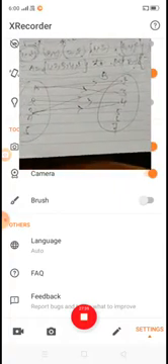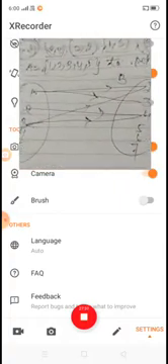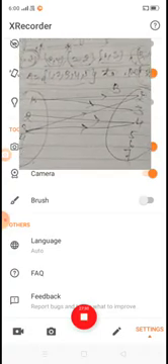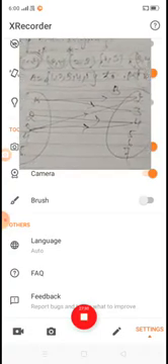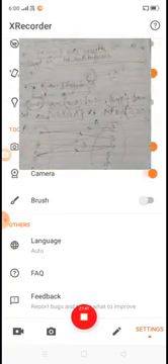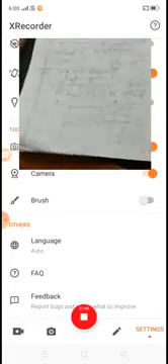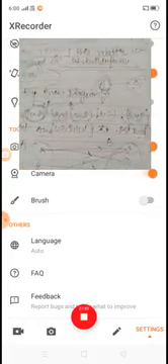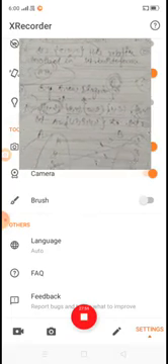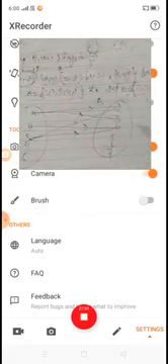In this way we represent any relation from set A to set B by an arrow diagram. These are the important methods to represent a relation from set A to set B.